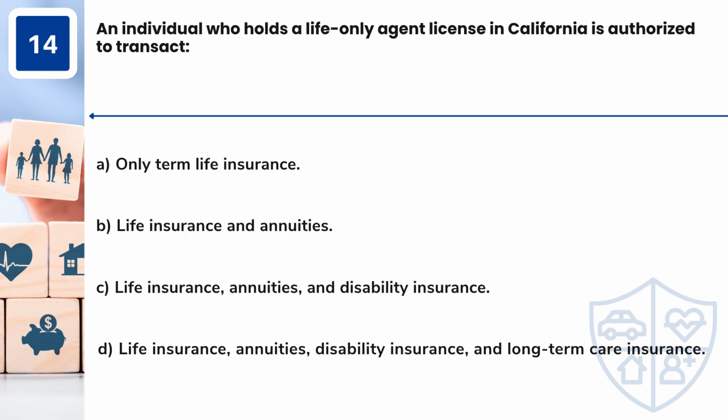Question 14. An individual who holds a life-only agent license in California is authorized to transact A. Only term life insurance, B. Life insurance and annuities, C. Life insurance, annuities, and disability insurance, D. Life insurance, annuities, disability insurance, and long-term care insurance.